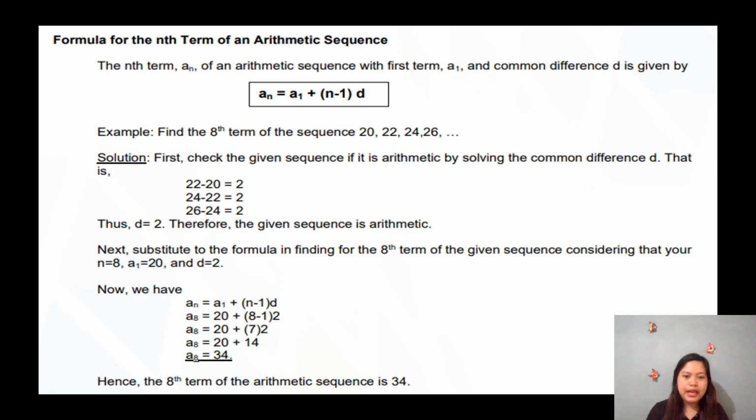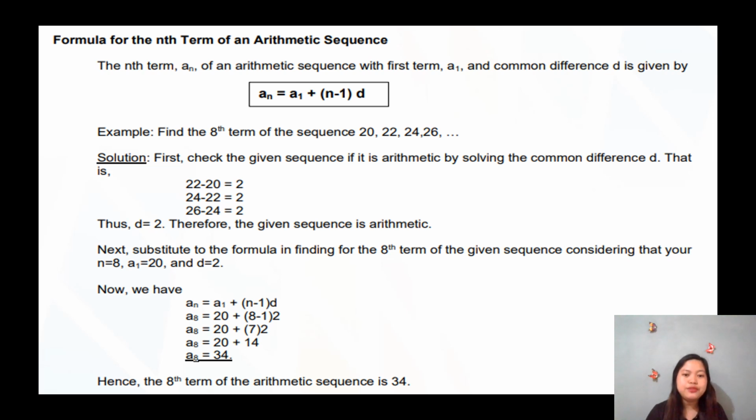Now we have here an example. Find the eighth term of the sequence 20, 22, 24, and 26. Again, we will gonna look for the eighth term of the sequence. Of course, we have to know first that 20 is our first term, right? So once again, our first term there is 20.